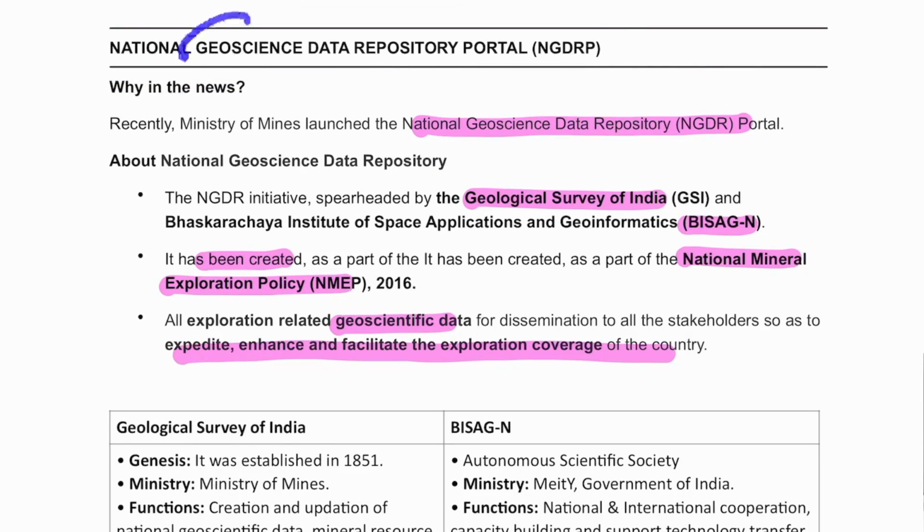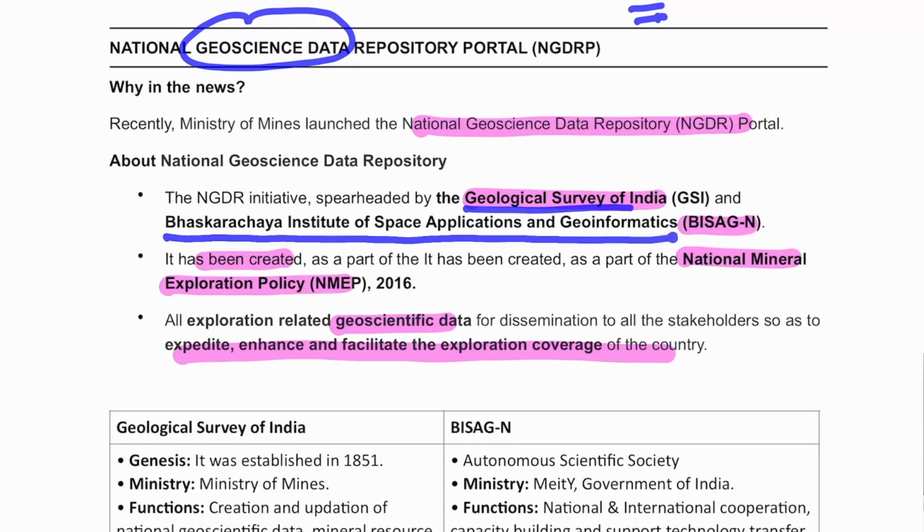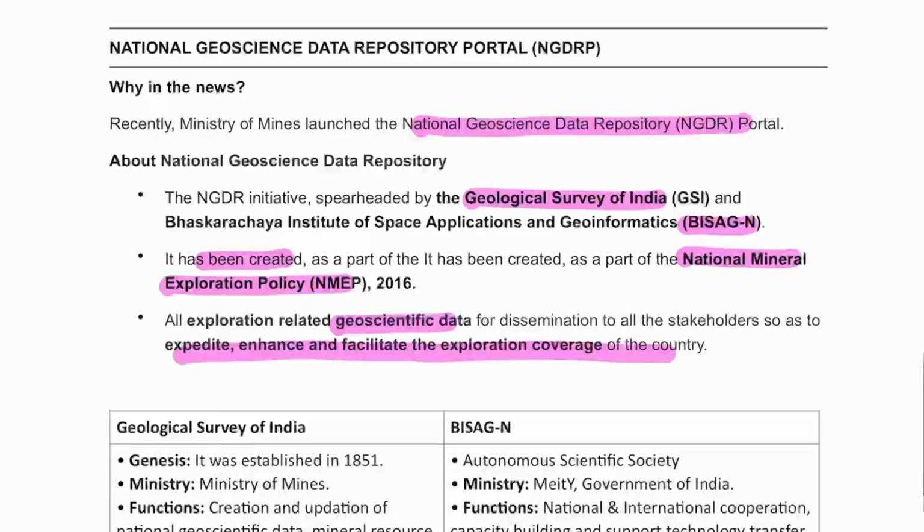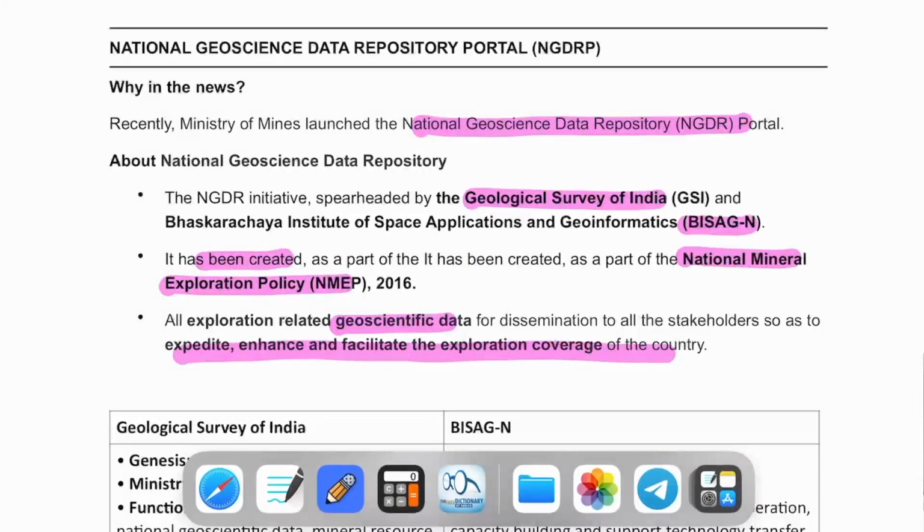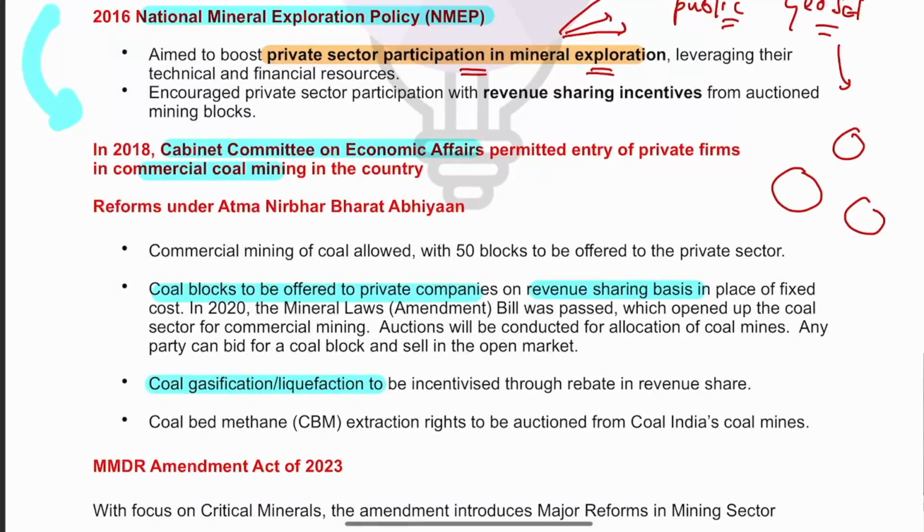Okay, all the geoscientific data with respect to minerals will be uploaded, and it will be spearheaded by Geological Survey of India and Bhaskaracharya Institute of Space Application and Geoinformatics, and it has been created under National Mineral Exploration Policy 2016 that we have just discussed. So two institutions are spearheading it, Geological Survey of India and Bhaskaracharya Institute of Space Application. Now, going back to our main discussion.